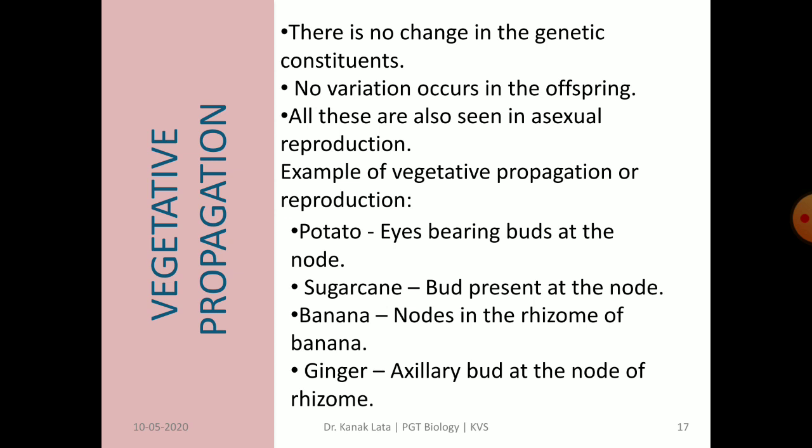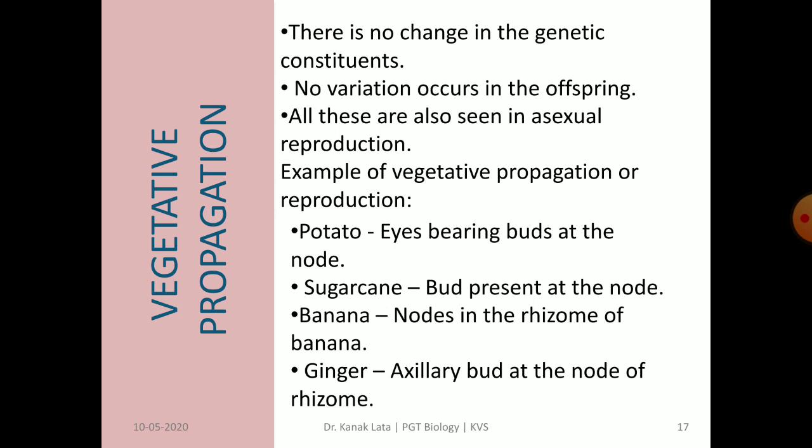In vegetative reproduction, there is no chance of having new species. Why? Because there is no change in the genetic constitution. So no variation is seen here.